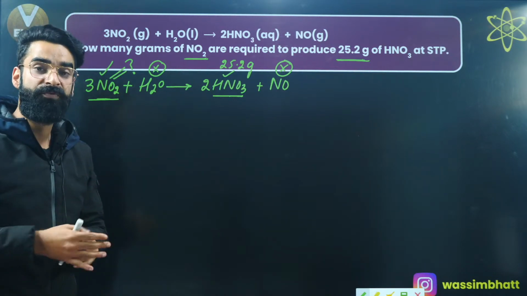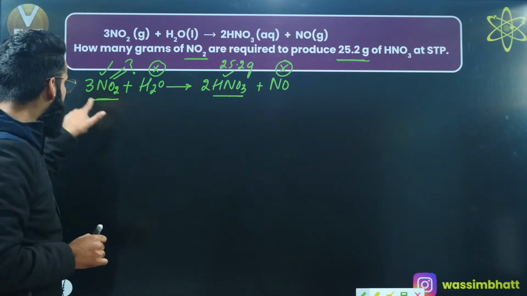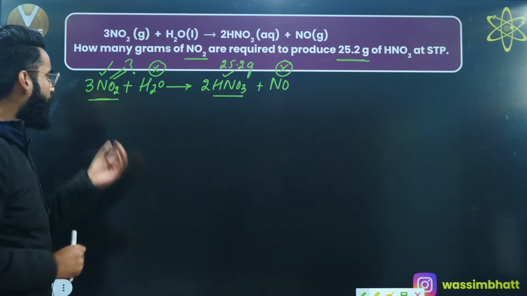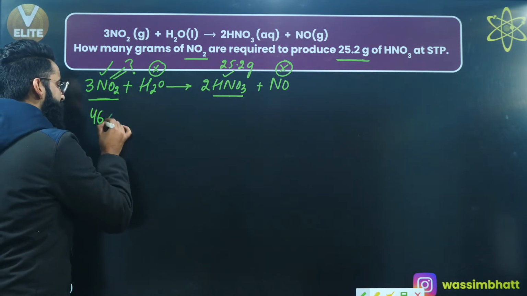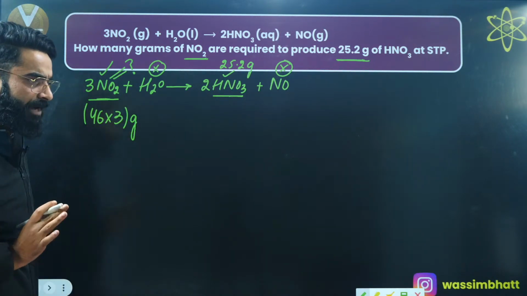Or I can say 46 grams is the mass of 1 mole of NO2. But do I have 1 mole of NO2 or 3 moles of NO2? I have 3 moles of NO2, right? So what is going to be the mass of 3 moles of NO2? Isn't it going to be 46 multiplied by 3 grams? This is the mass of 3 moles of NO2, as simple as that.